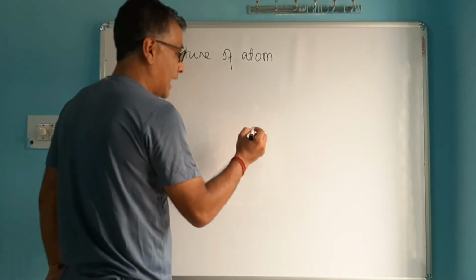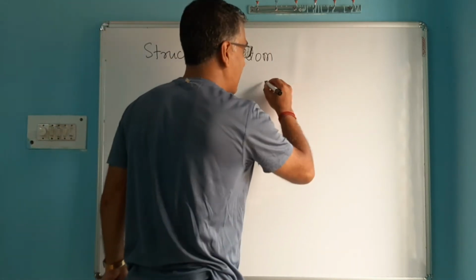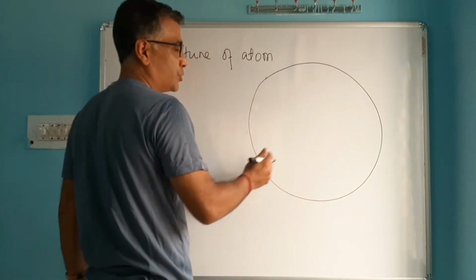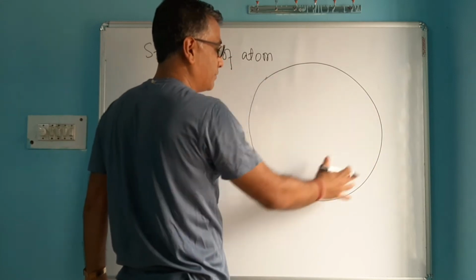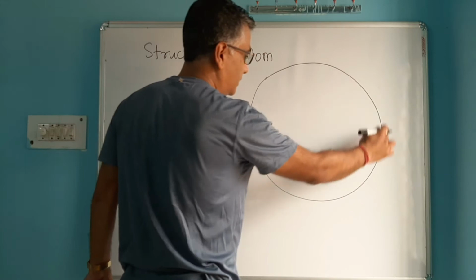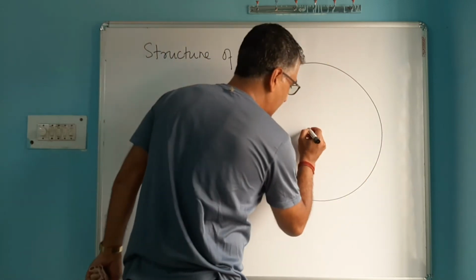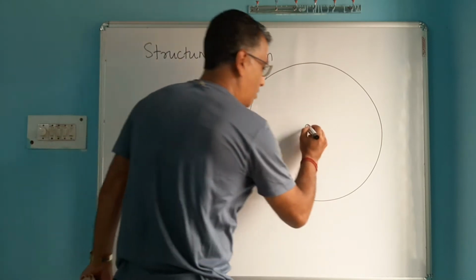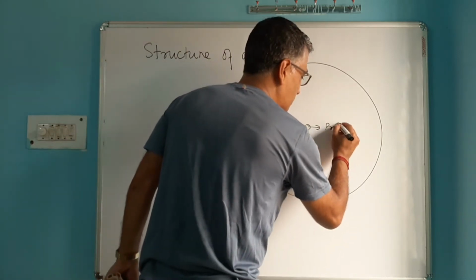You know, inside an atom, if this is an atom, atoms are not this big, they're extremely small, but if you magnify somehow, then you'll find that in an atom like this, at the center, in a very small space, all the protons are kept.